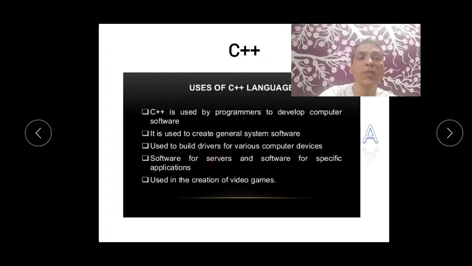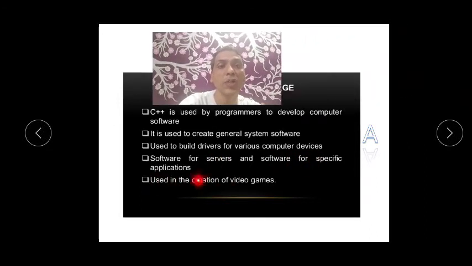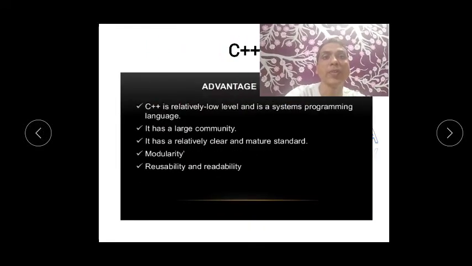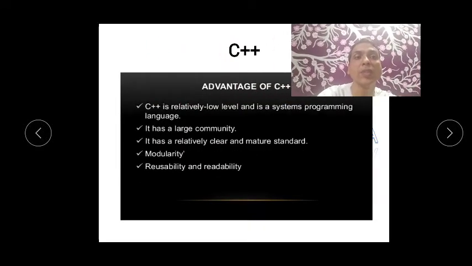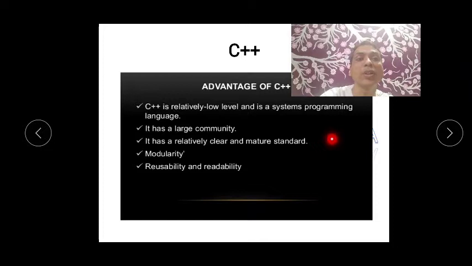So whatever software you want to design, that can also be designed in C++, used in creation of video games. So I think video game coding can also be done in this language. Okay, advantages of C++. What are the advantages? C++ is a relatively low level and system programming language. It has a large community. It is a relatively clear and mature standard, with modularity, reusability and readability.